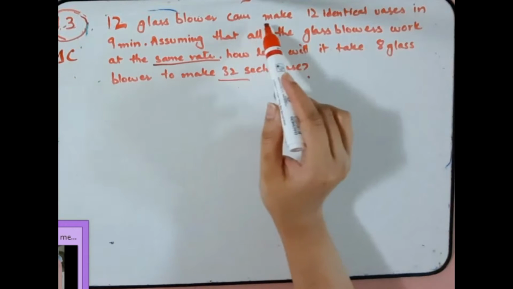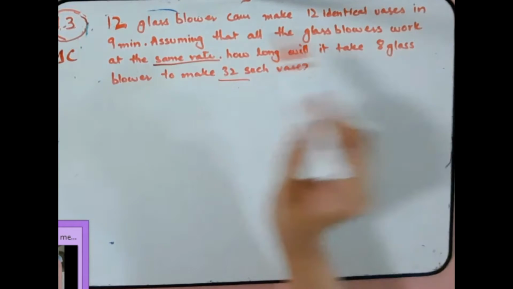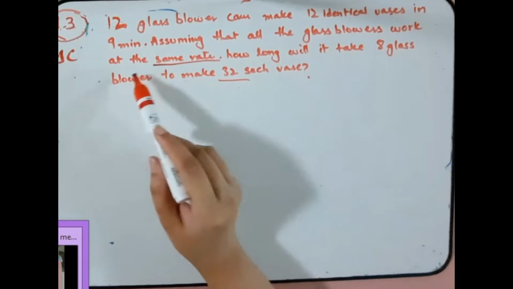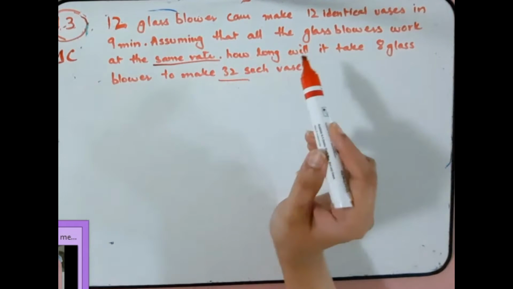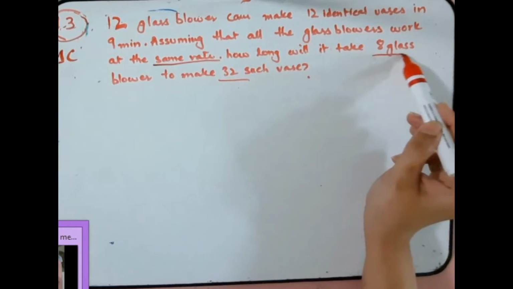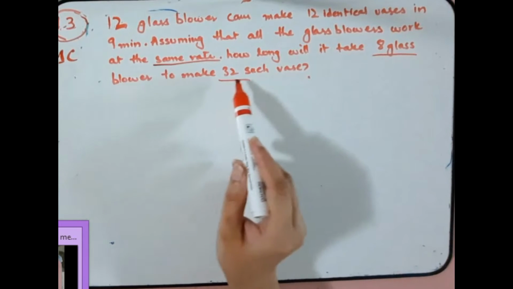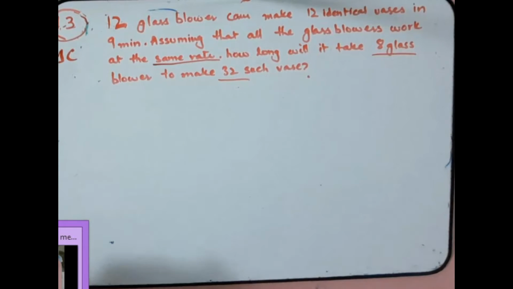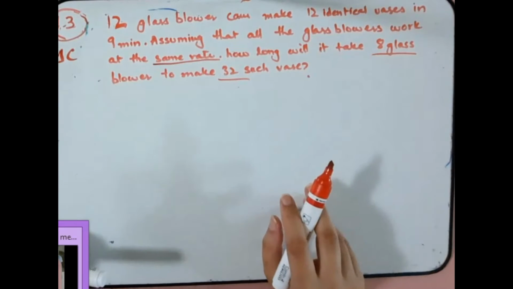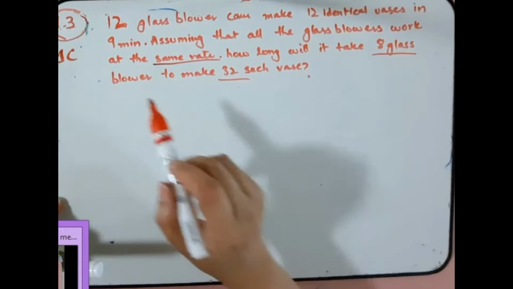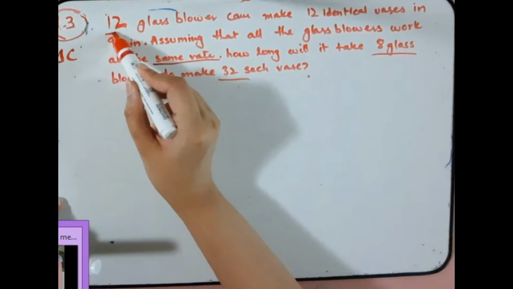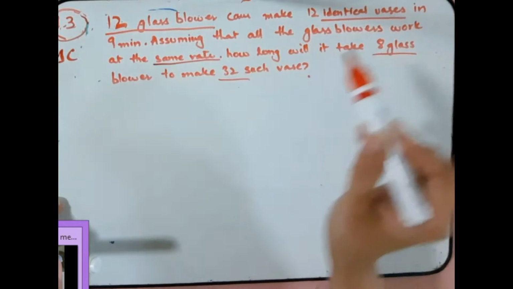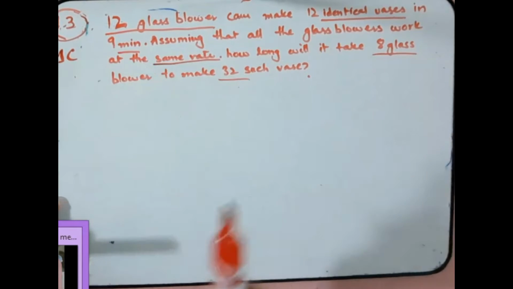12 glass blowers can make 12 identical vases in 9 minutes. Assuming that all the glass blowers work at the same rate, how long will it take 8 glass blowers to make 32 such vases? So let's find out first how many variables we have. Glass blowers, identical vases, and time.